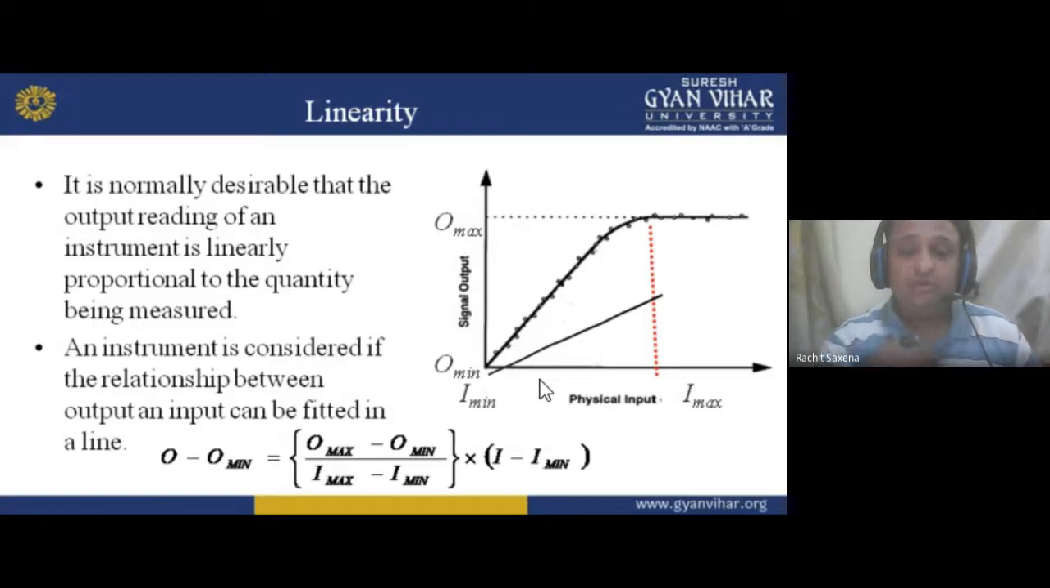So we can write the equation O - O minimum = ((O maximum - O minimum) / (I maximum - I minimum)) * (I - I minimum). So this is linearity. If your instrument equation fits this, we can say it is linear. If your instrument doesn't fit this equation, we can say it is not linear. So the output and input of this instrument should fit on a line. I hope you understand, my dear student. Now next.